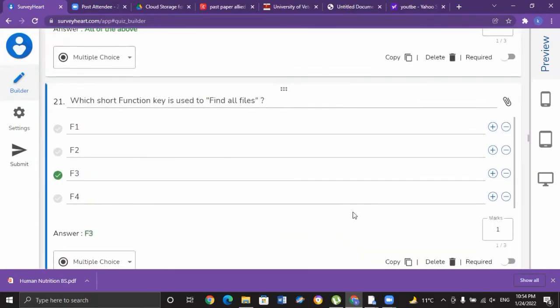Which shortcut function key is used to find all the files? We can use the F3 function key in order to find all the files. That is option C for MCQ number 21.